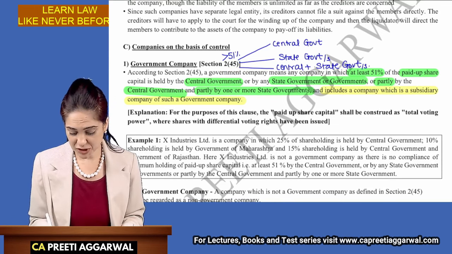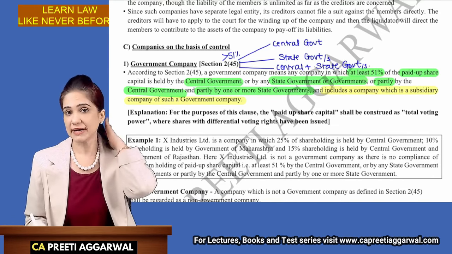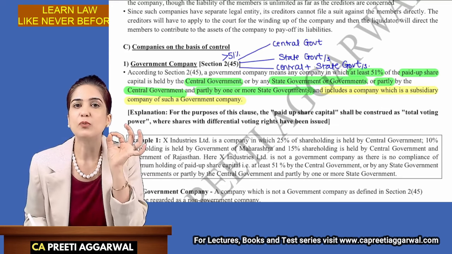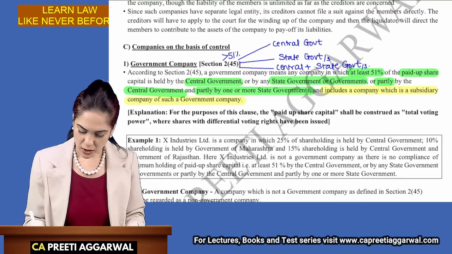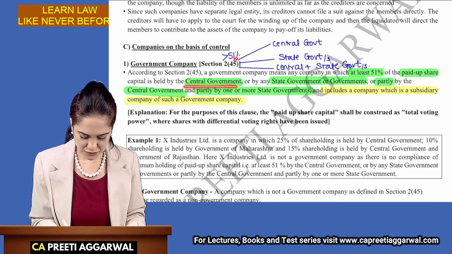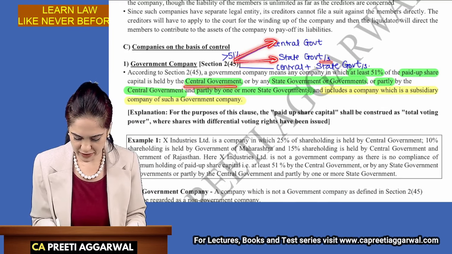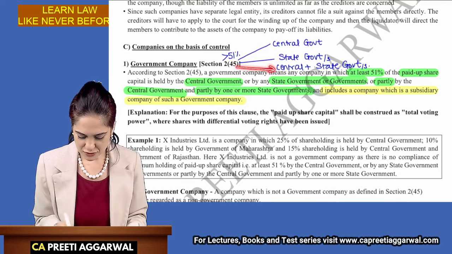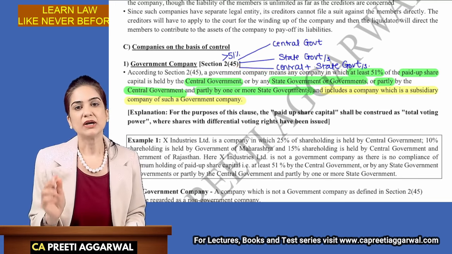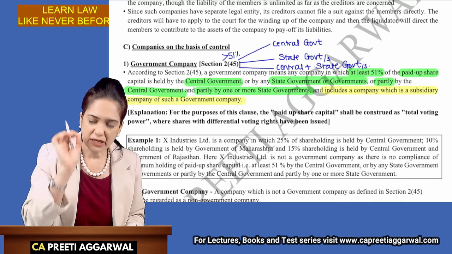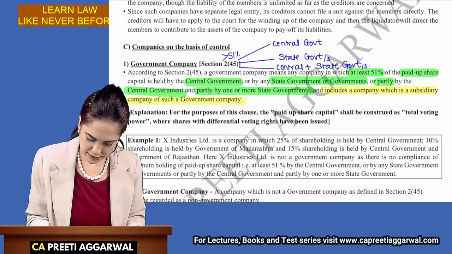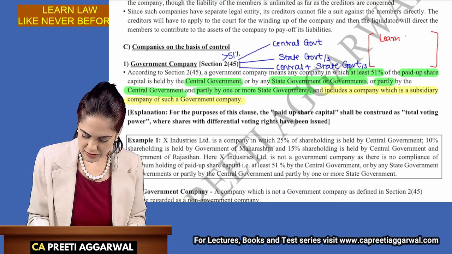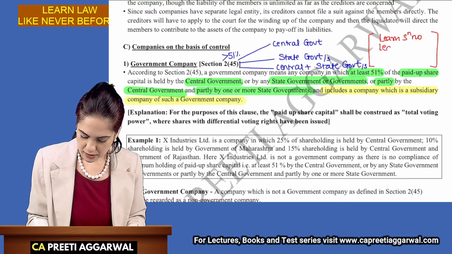A government company means a company in which at least 51%, and it is important for us to know it is at least 51%, not 50%, of the paid-up share capital is held either by the central government or one or more state governments. That is why I have written like this. Either one state government or more than one state government, partly by central and partly by one or more state governments. So this is the definition. You need to learn the definition. Now, over here, please write, students, what is important? Learn the section number. Learn the definition.